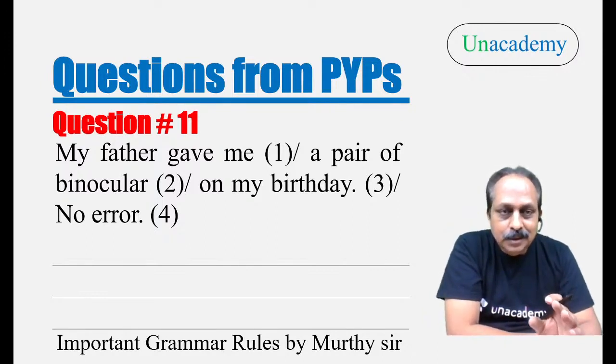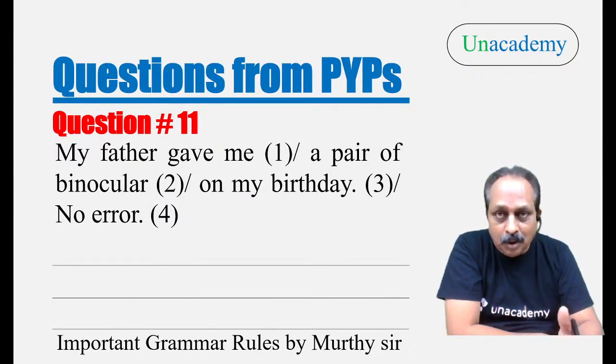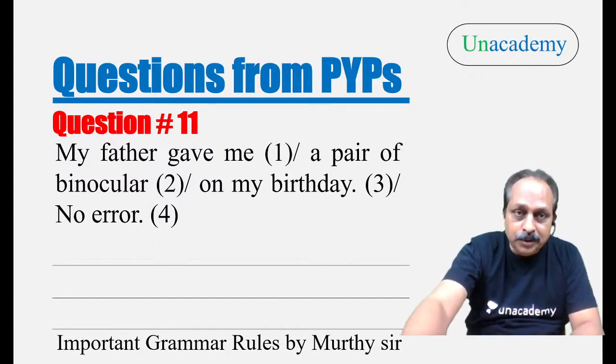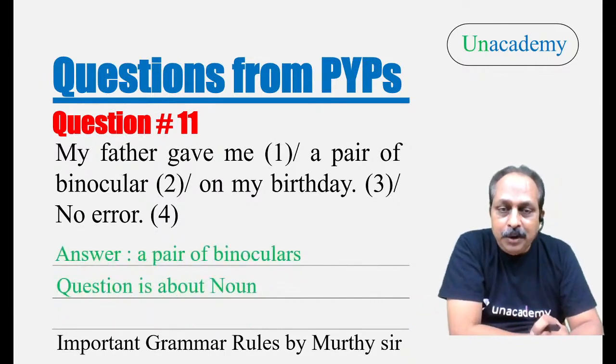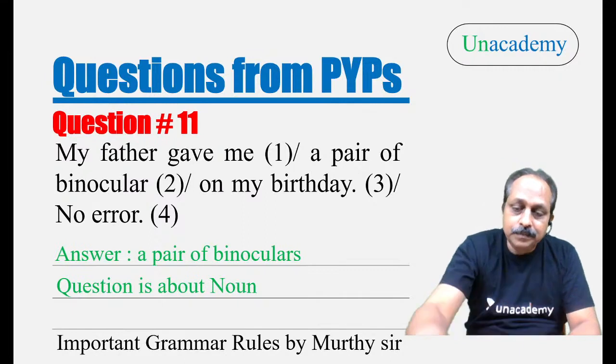Here: My father gave me a pair of binocular on my birthday. That is not correct. Some nouns are always in the plural form. They take a plural verb. Based on that, it is not binocular. It should be a pair of binoculars. The question is about plural nouns. Examples: scissors, spectacles, trousers, shorts, tights, binoculars. All these should be in the plural form. They always take a plural verb.